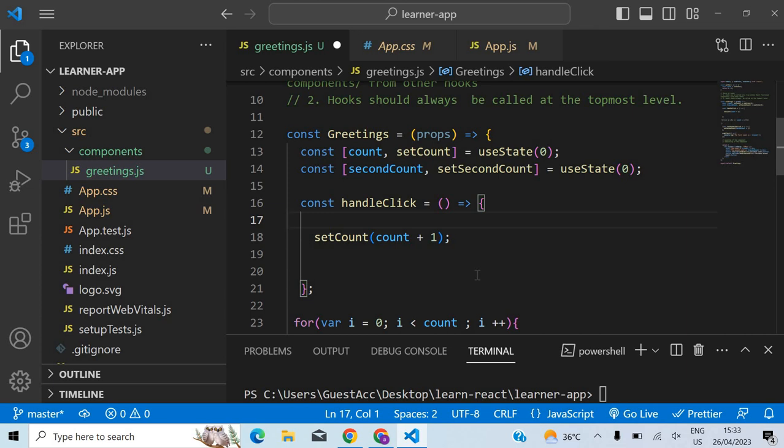The reason is because React depends on this actually. React depends on the requirement that the hooks should be called in the same order during every re-render, and they should be called the same number of times during every re-render. React needs that to work properly. So it can make sure that this requirement is met only if you define the hooks on the topmost level.